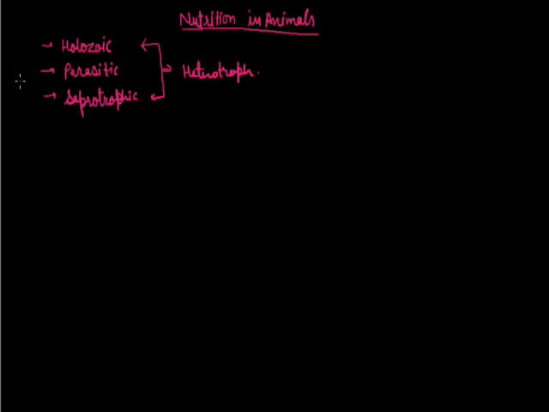Whether we are talking about unicellular or multicellular organisms, in all the animals some things are common, like their steps of nutrition. They have to follow some specific steps to get the nutrition from the nutrients. So first of all, about the steps of nutrition. As I told you earlier, these are common in unicellular as well as multicellular organisms.